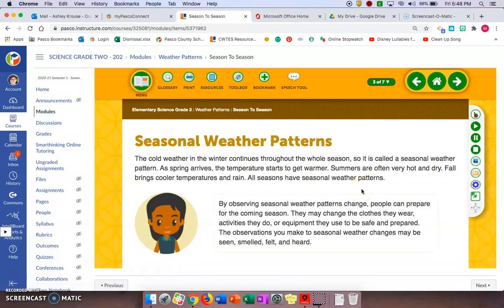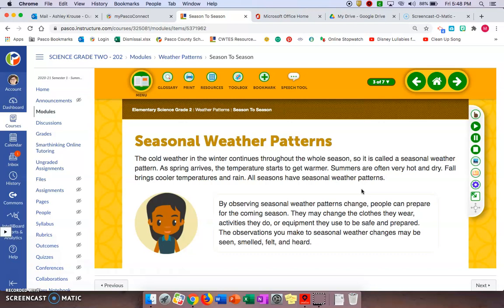Seasonal weather patterns. The cold weather in the winter continues throughout the whole season, so it is called a seasonal weather pattern. As spring arrives, the temperatures start to get warmer. Summers are often very hot and dry. Fall brings cooler temperatures and rain. All seasons have seasonal weather patterns.